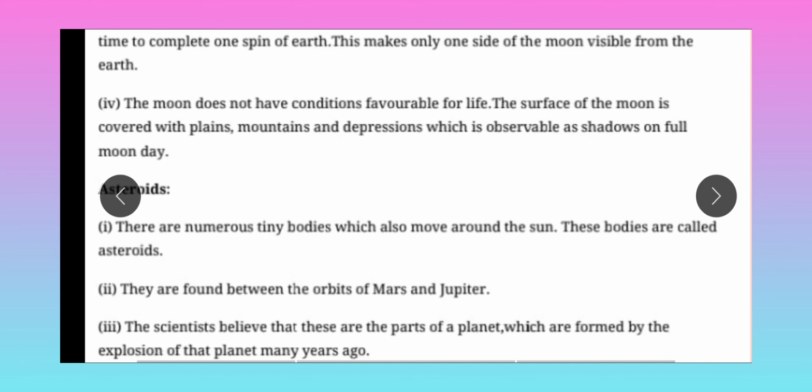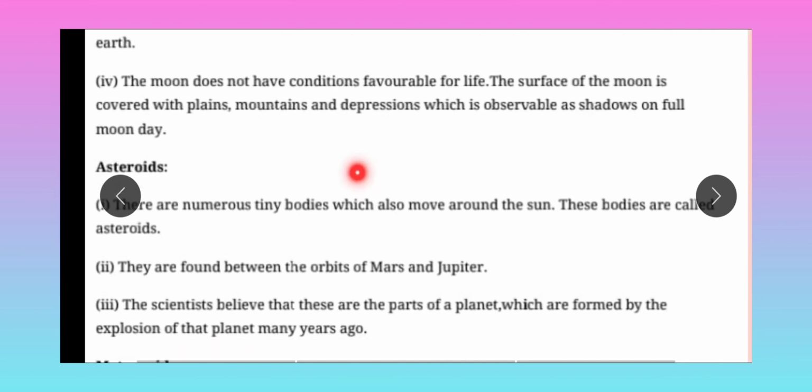Fourth, the moon does not have conditions favorable for life. The surface of the moon is covered with plains, mountains and depressions, which are observable as shadows on a full moon day.